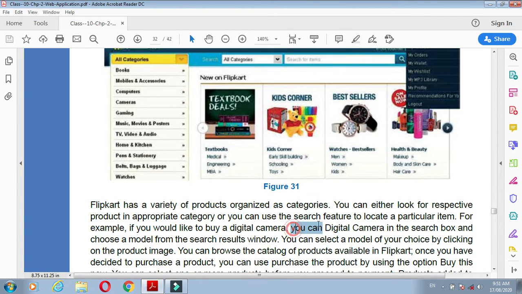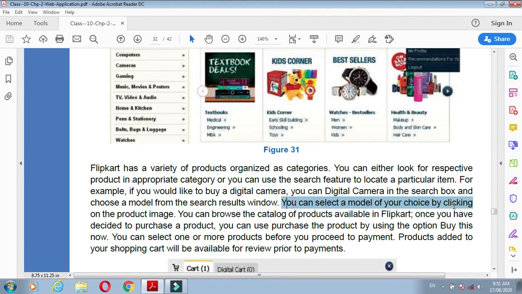Okay, you can search for digital camera in the search box and choose a model from the search result window. If you type digital camera, all different types of cameras will be listed below, and you choose your camera. You can select a model of your choice by clicking on the product image. First you select search, then you choose and click on that product. That product will be selected automatically.